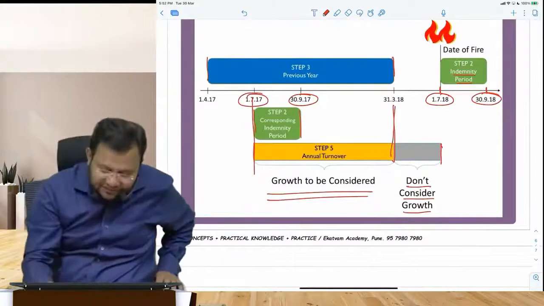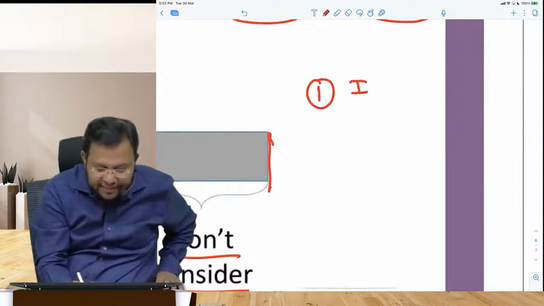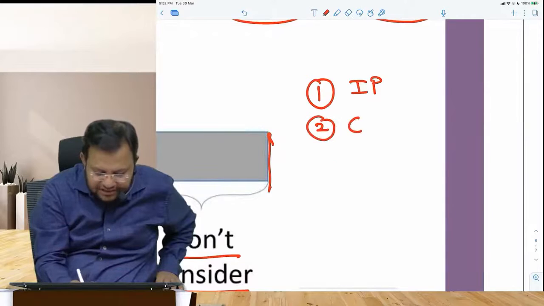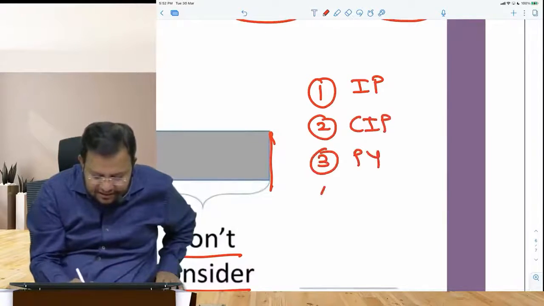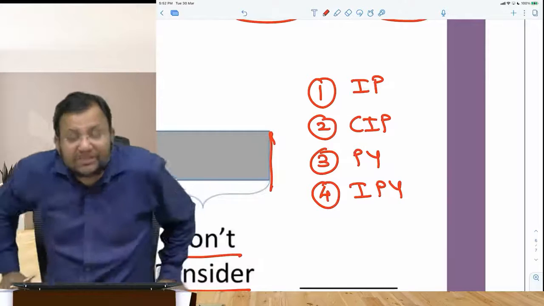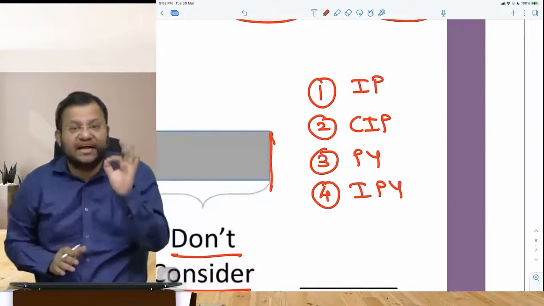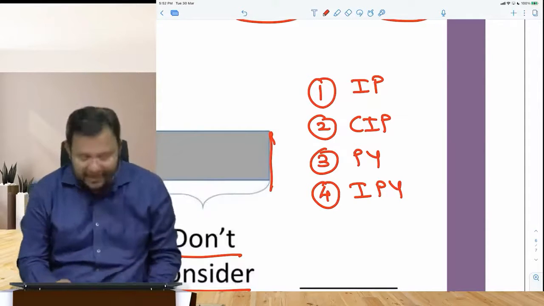So basically from this chart, I come to know that there are 4 periods which are relevant. Indemnity period, corresponding indemnity period, previous year, and immediately previous 12 months. These 4 periods you should identify properly first, and then only you should learn to apply the steps.